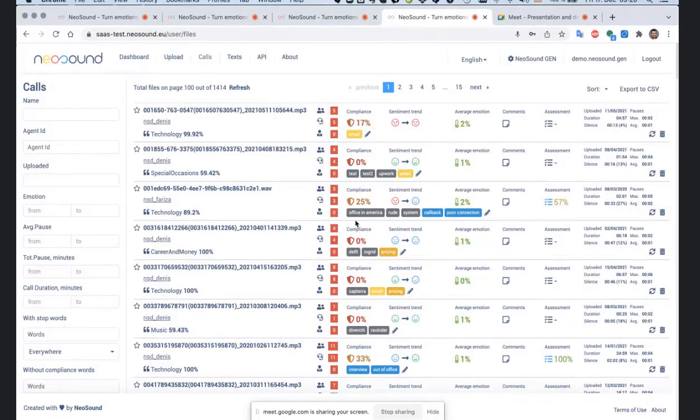One of these pages. Imagine that we are a call center manager. We have some number of recently recorded calls. Of course, this is a demo account, and these are our internal calls. Nevertheless, we have 1,400 calls, a bit more. And it is a little bit too much for me to listen to them. Then I have to find the most relevant, most interesting conversations that have some problems, so I could act on them. I could talk to my agents and then train them.